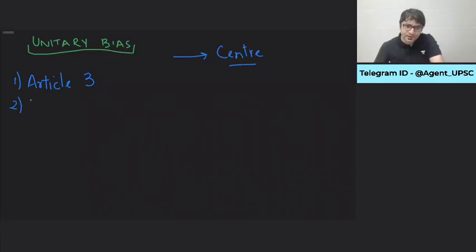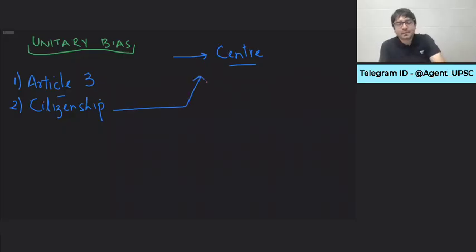Second example. In the United States, you are a citizen of the United States, and you are a citizen of Florida. That means you have dual citizenship. You are a citizen of the United States, and you are a citizen of your own state as well. But in India, we have only one citizenship. You are a citizen of India. You may be a resident of Karnataka. You may be a domicile of West Bengal, but you are a citizen of India. And who has the power to decide whether you can or cannot be a citizen of India? That power is with the center. Not just this.